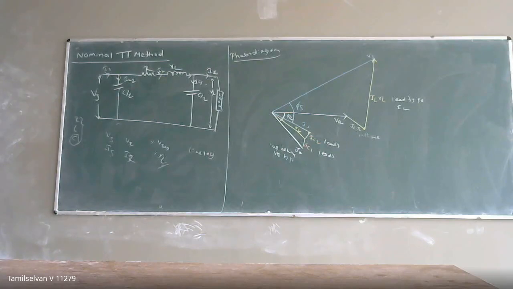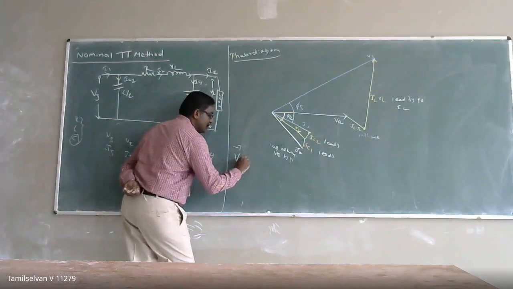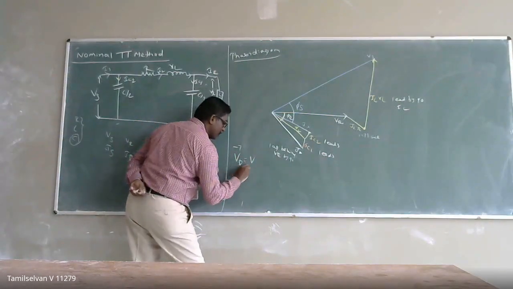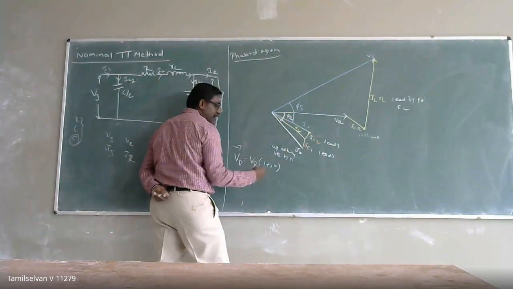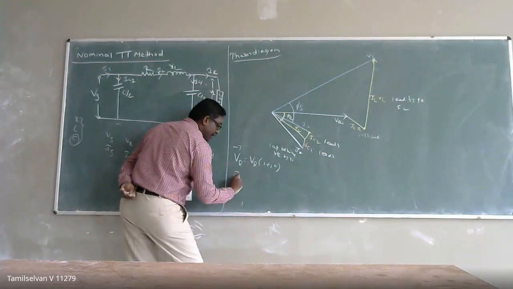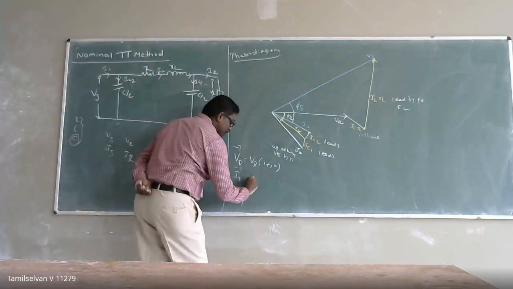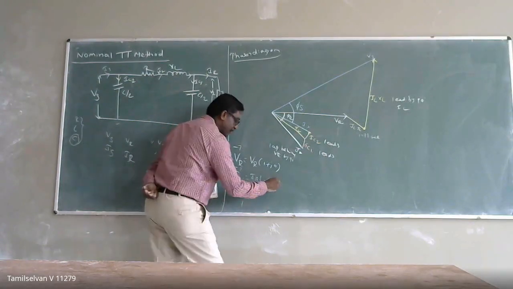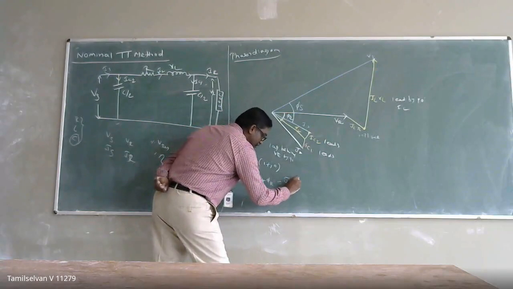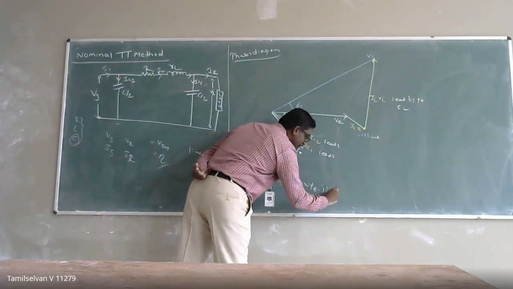Now get me the value from the phasor diagram. The known quantity here is VS, so the VS vector is equal to VR, that is VR into 1 plus j0, the reference, so only magnitude will be there. And the IR current lags by phi R, so it means IR into minus phi R. This I can write in the rectangular form, that is IR into cos phi R minus j sin phi R.